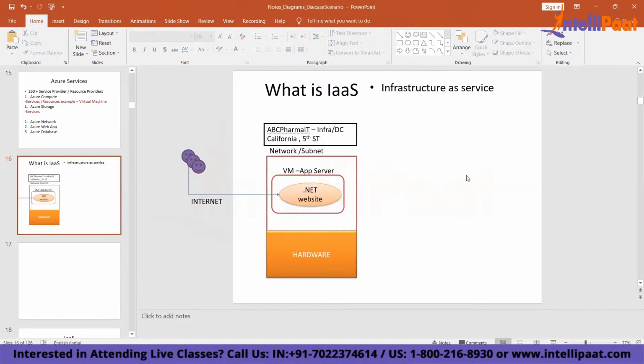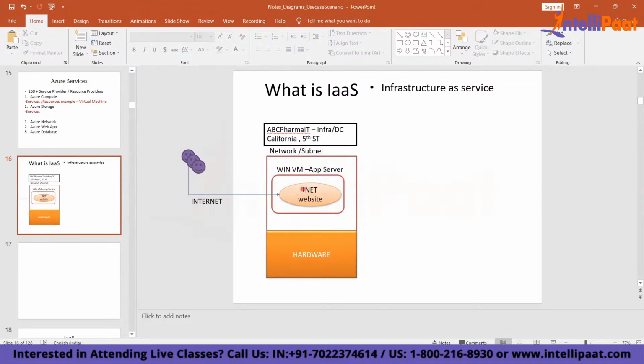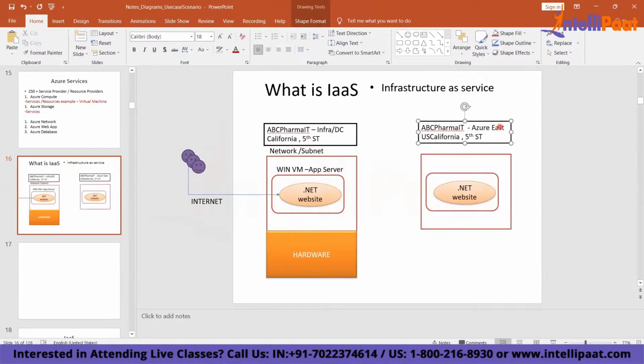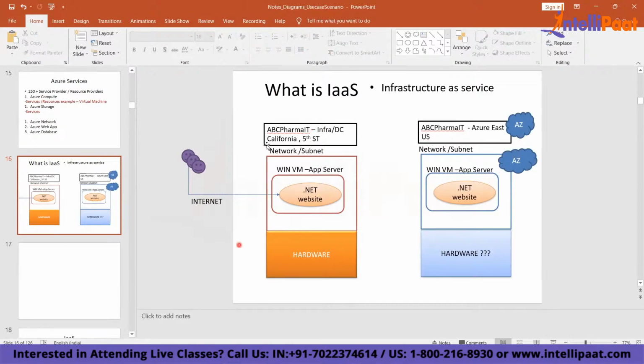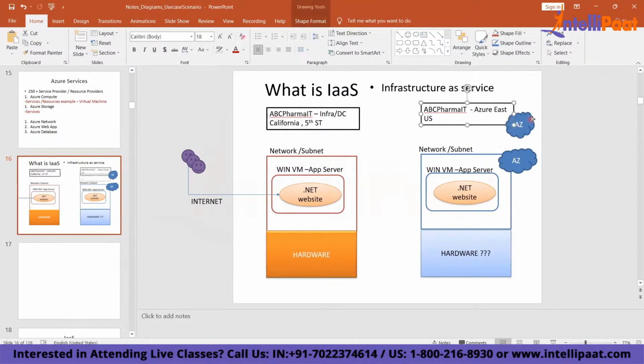So what is the infrastructure here? What all things are in infrastructure? Here you have access to the machine, the VM. Let's say this is a Windows VM, and you have an application running. So you have full control over this infrastructure. But the problem is that everything is running within your own data center. This is not on cloud. The same thing, you run it from, now you see the magic. Here you are running your systems on-premises, and here you are running on cloud.